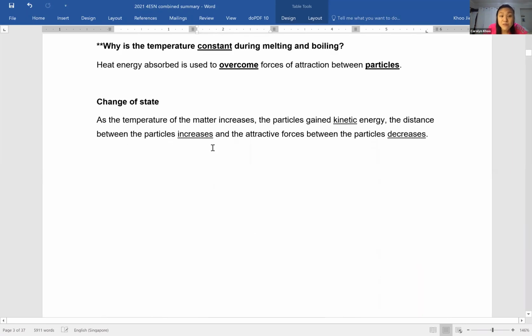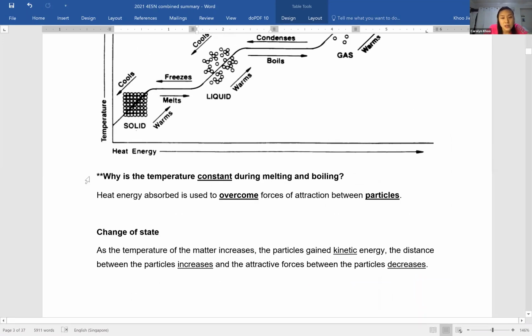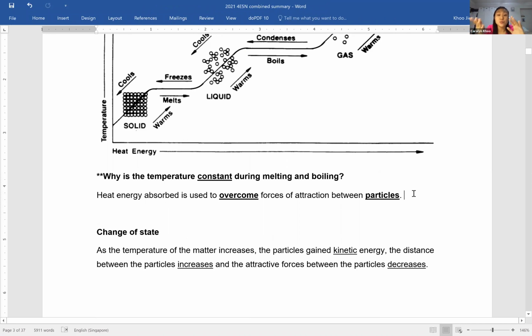Okay. Now, if the question is very specific, describe what happens during melting. You can even add that particles move from vibrating about a fixed position to now sliding past each other, from an orderly to a disorderly manner.